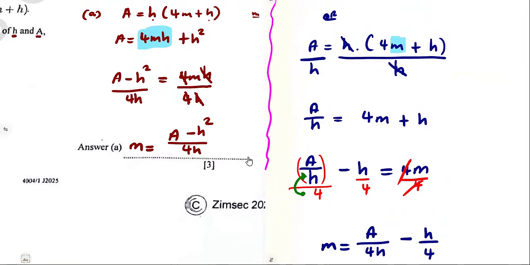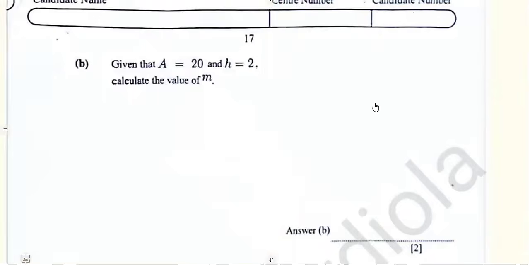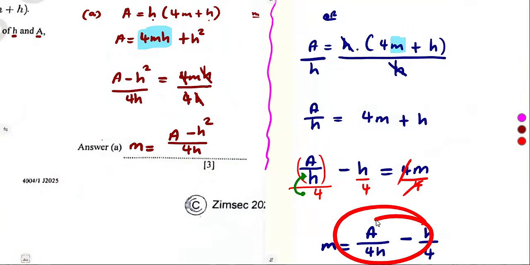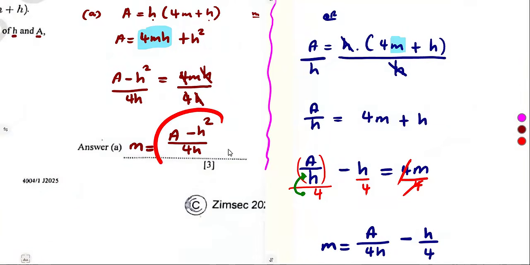That is to show that you are working with the same expression for m. So you can even prove that one by this part, where we are given now to calculate m, the value of m, given that a is 20 and h is 2. If you are to substitute these values here, if you are to substitute in this one, you must obtain what?